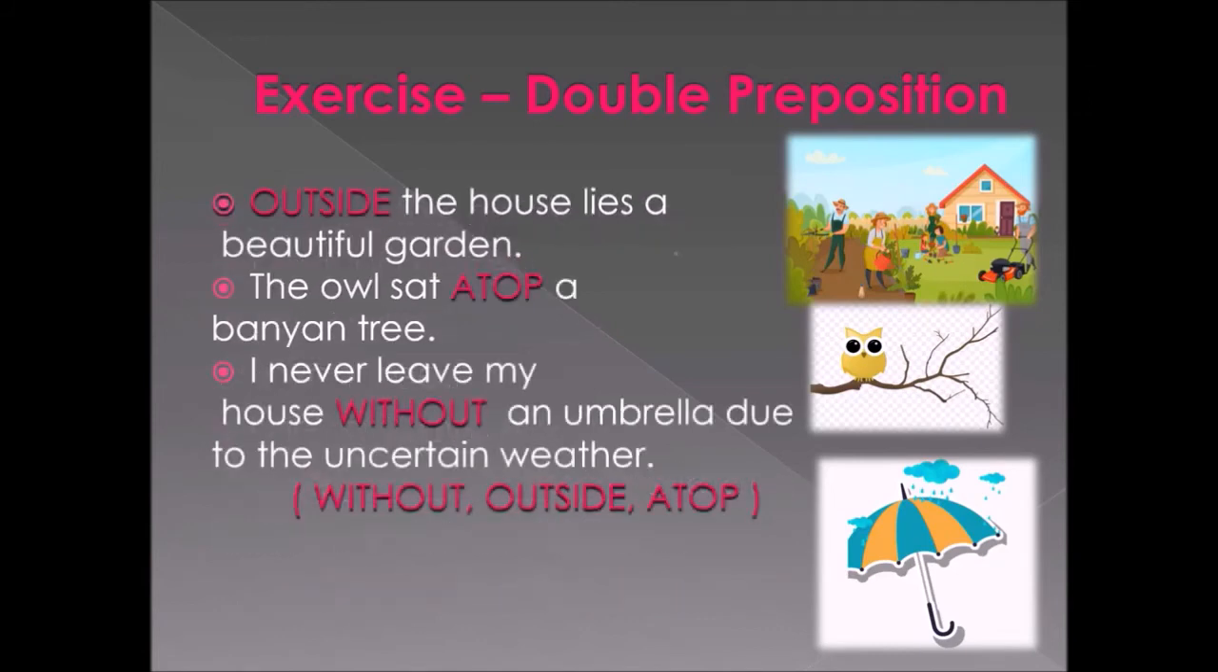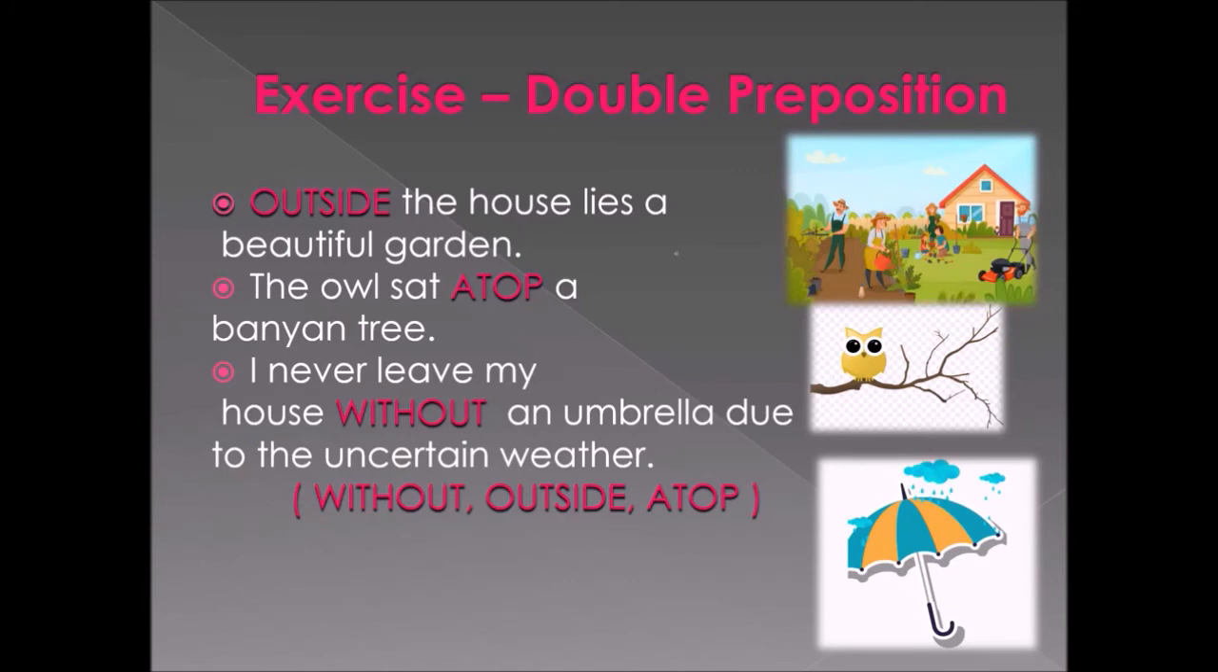Now look at the answers for the exercise of double preposition. Look at the first sentence. Outside the house lies a beautiful garden. So where is the garden? Where are people working? In the garden. The garden is outside the house.